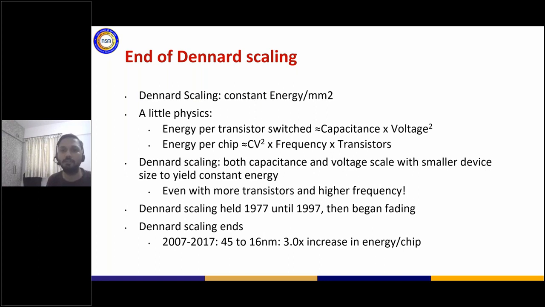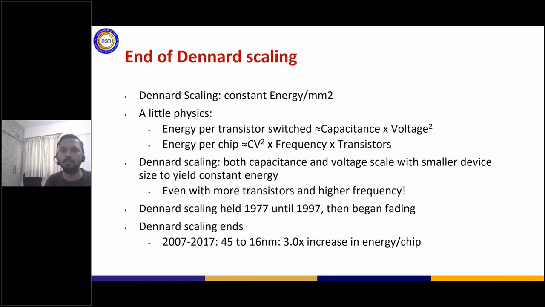So we used to increase the transistors, we used to increase the frequency, but then we had to reduce something else, and that was the voltage. With every new generation, the voltage kept on reducing, and hence your previous generation architectures or processors never asked for more power.